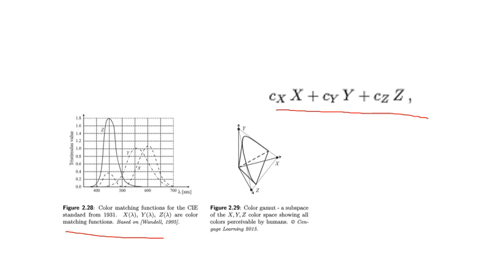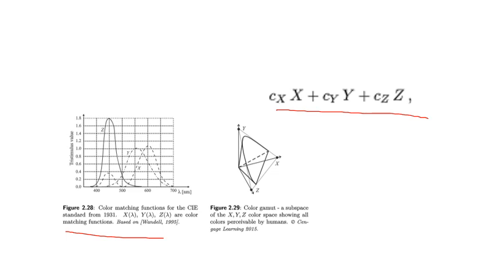There's one important terminology: the subspace of colors perceivable by humans is called the color gamut. Figure 2.29 is that subspace of the XYZ color space, and this is one of the color gamuts. It shows all the colors that are perceivable by humans.